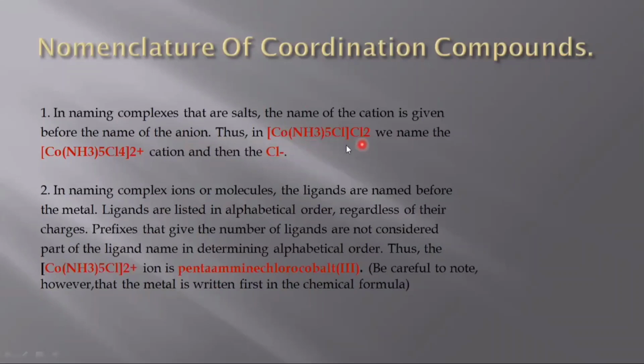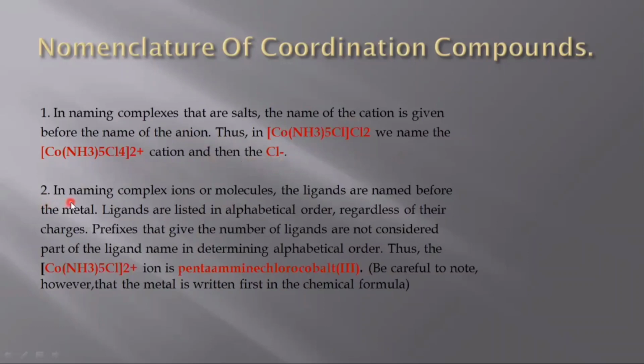[Co(NH3)5Cl]Cl2. In this complex, this is the cation and this is the anion. You know that there is a 2 positive charge on the complex. So this cation is named first and then we name this anion.